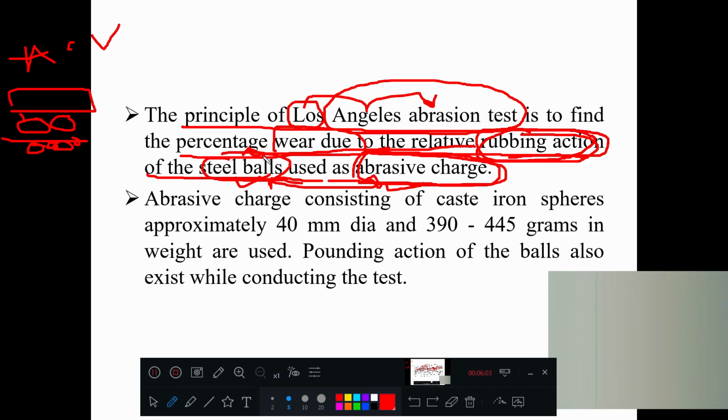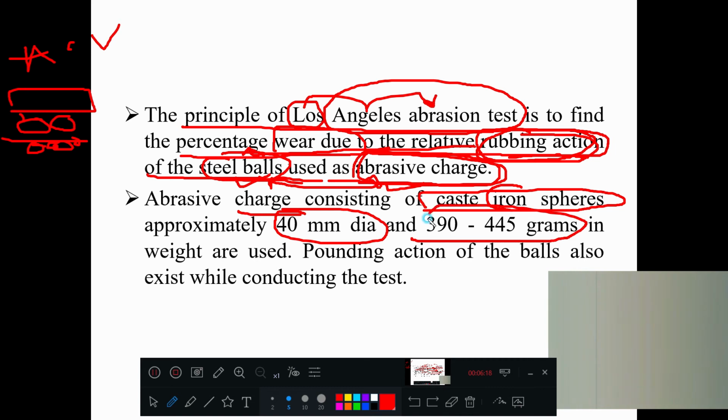Now, the abrasive charge, those steel balls, are also called cast iron spheres. These are generally 40 mm diameter and approximately half a kilo in weight. Pounding action or abrasive action of the balls: whenever we are conducting the test, these balls will hit each other or hit the aggregate such that pounding action takes place.